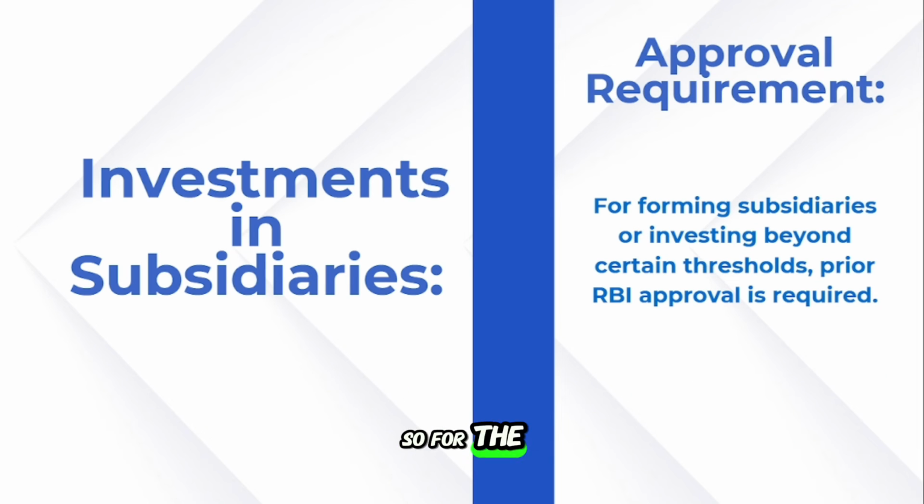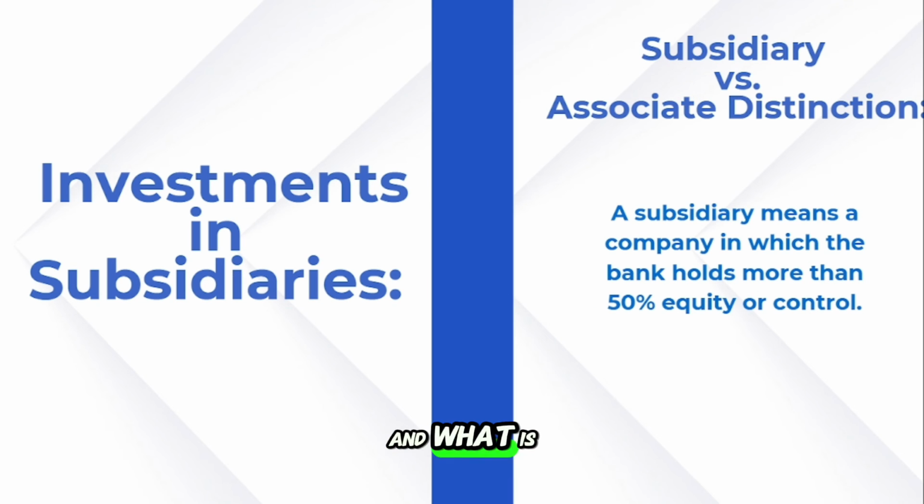For any limit, whether it is the companies plus subsidiary limit, or single or multiple, or one subsidiary, multiple subsidiary, everything, any threshold limit, if it is crossed, then RBI's approval is required. And what is the control? For example, if it is a subsidiary, you should have more than 50% equity or control in that company.